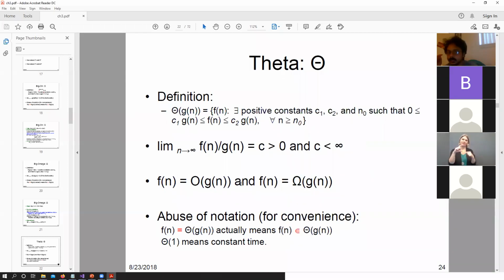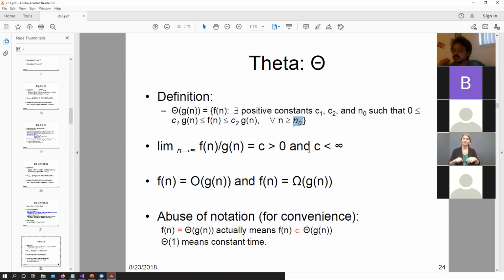So in order to make sure that we can find out a solution for big theta, we need two constants now. One constant that is the lower bound, C1 g of n, sorry, and the other constant that is the upper bound, C2 g of n. So we need to find two constants in this case, apart from n0, to make sure that big theta of a function exists.